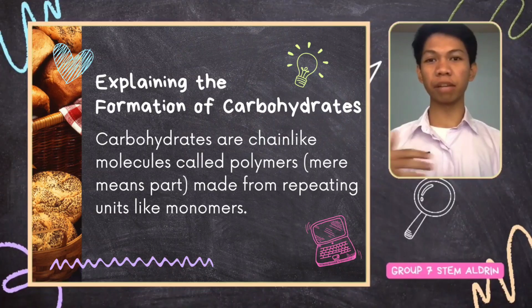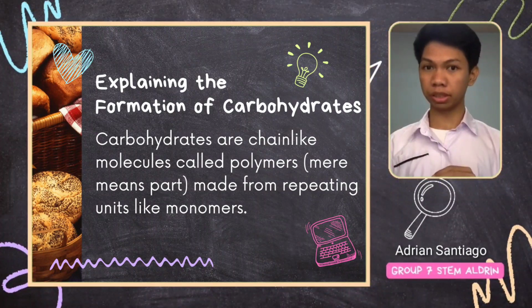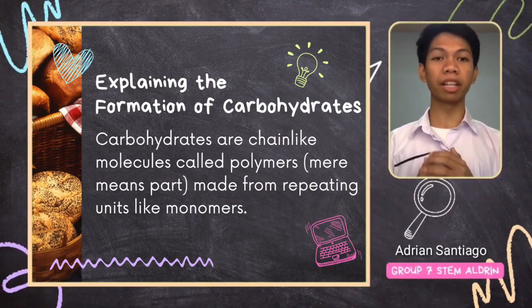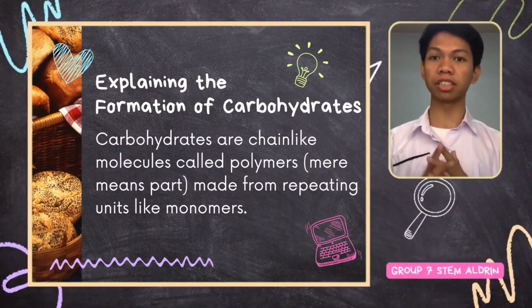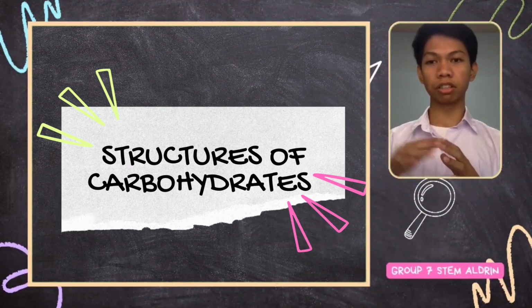Structure of carbohydrates. How are carbohydrates formed? Carbohydrates are chain-like molecules called polymers, made from repeating units called monomers. Polymers can be formed from covalently bonded monomers, much like a single structure can be made out of repeated building blocks linked into each other.